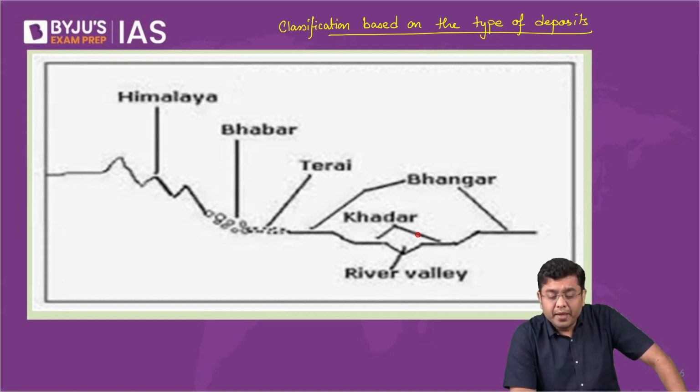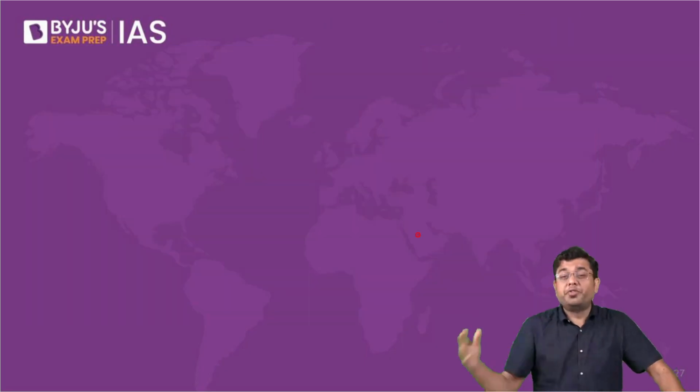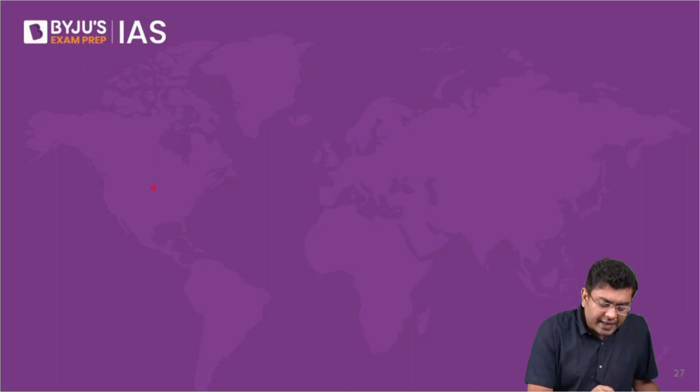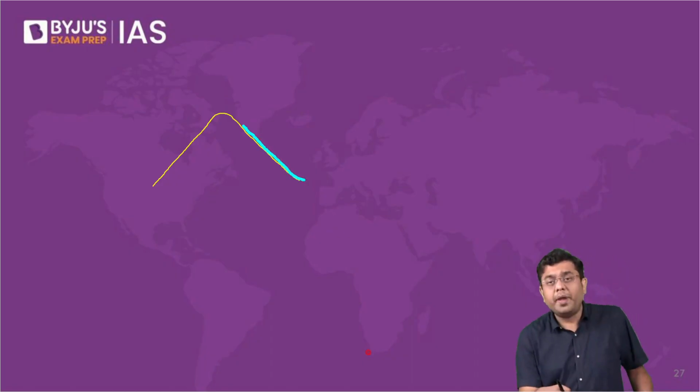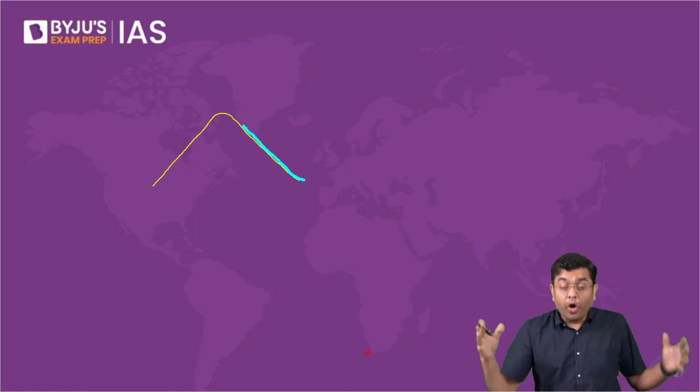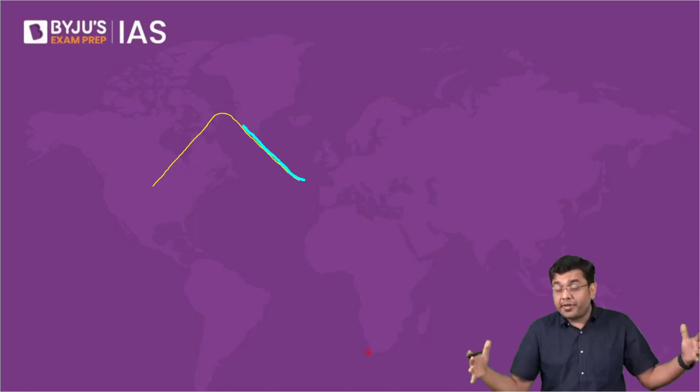Now, when we talk about the deposits, how is it that the deposits are different? Let us understand that. First of all, immediately at the foothills, let's suppose this is a mountain. Now, if a river is flowing here, it is after all the rivers which carry out all these deposits. So let's suppose a river is flowing from here. Now, in this stage, as the river is flowing, it will be carrying very large particles, rock boulders, large rock pieces.